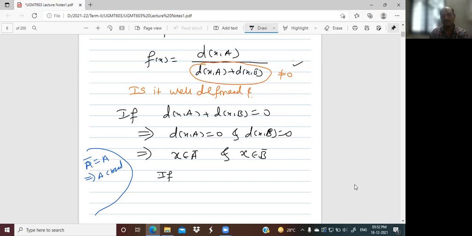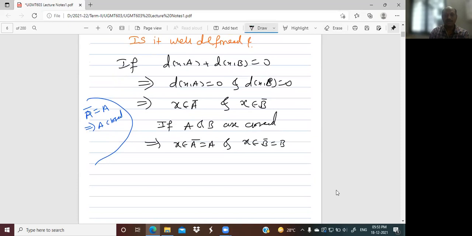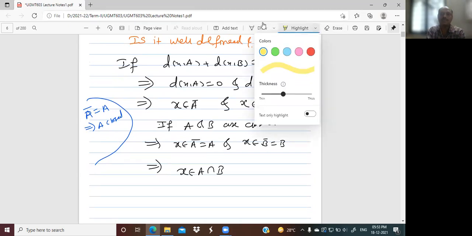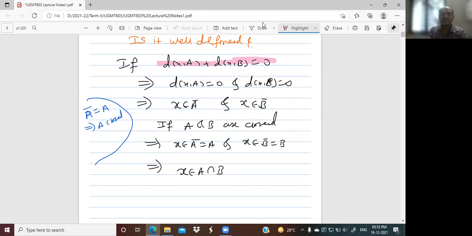If A and B are closed, then what will happen? x belonging to A bar is equal to A, and x belonging to B bar is equal to B. Then this means x belongs to A intersection B. That means if I suppose this is equal to 0, then we are getting x, and x is a common element of A and B.